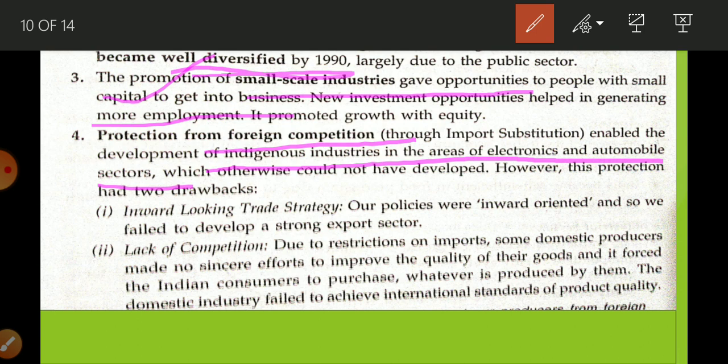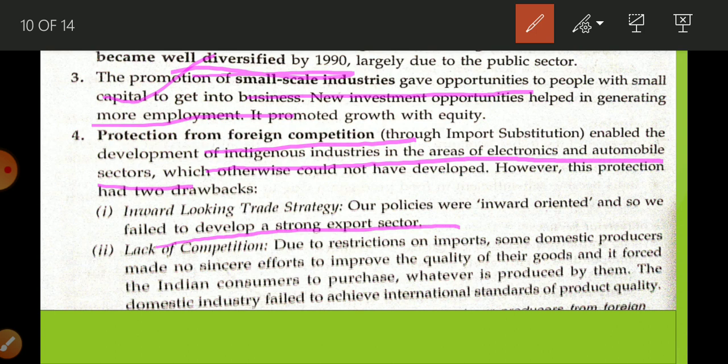First is because of import substitution strategy we failed to develop a strong export sector. देखिए हमारा एम क्या था उस टाइम? एम इज़ ओनली दैट कि we are going to produce all goods and services and we are not thinking about selling it outside. We don't think about export promotion. So this is the drawback of our policy that was adopted in that duration.